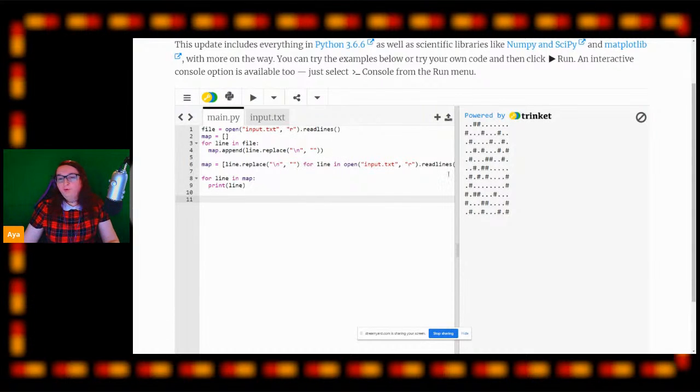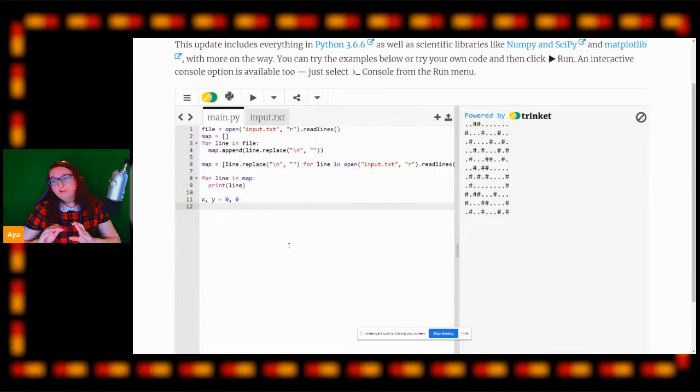So the important thing is knowing where we are in the map, because we're going to be navigating down the map. So we start at the very top left, which means we start at X position 0 and Y position 0. So we can create those variables like so. We are at X position 0 and Y position 0.